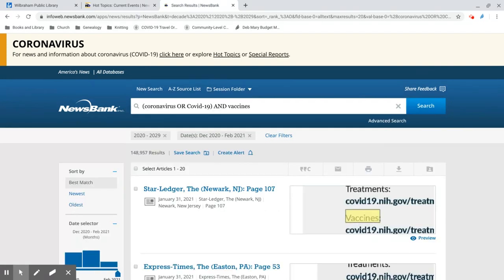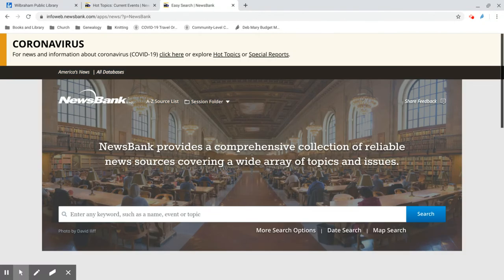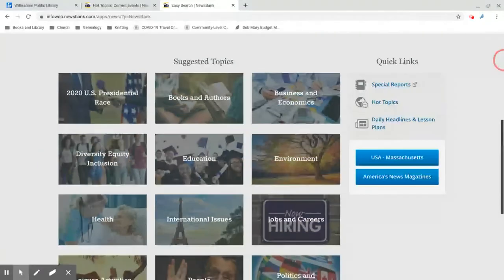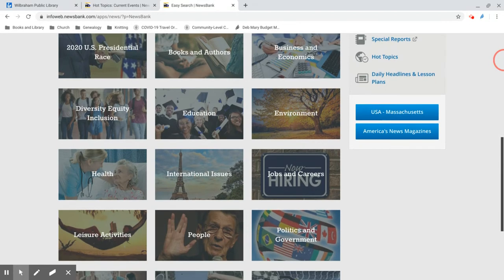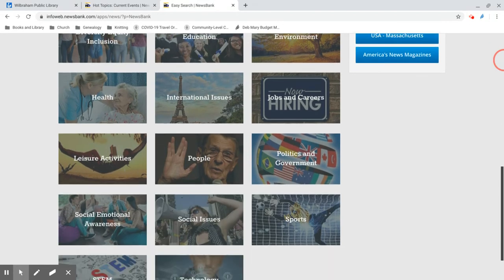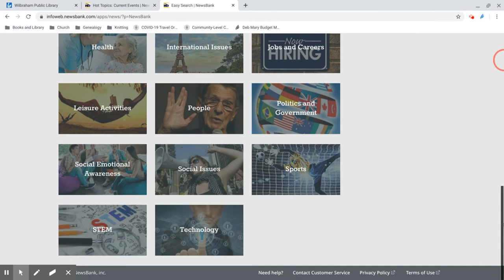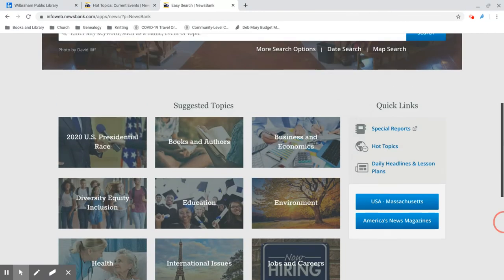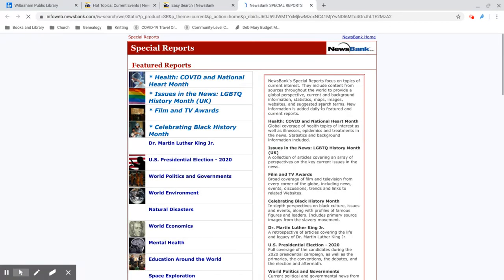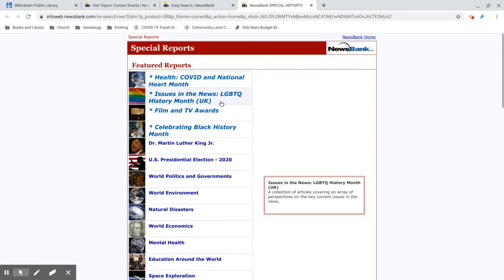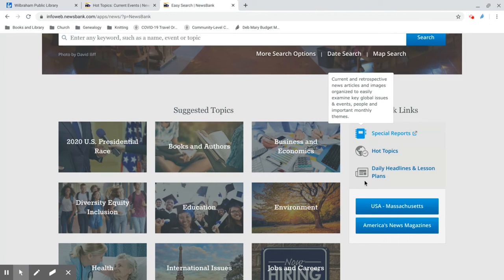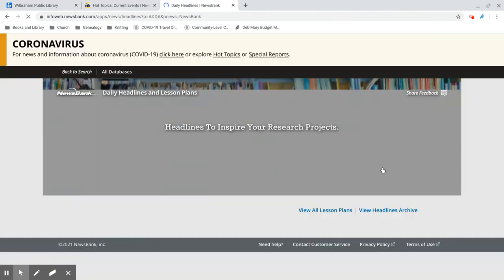Of course, there are many more topics that you can access in America's News. There are suggested topics down here, such as the U.S. presidential race, books and authors, business and economics, education, health, social issues, and much, much more. The quick links over here on the right include special reports with different featured reports of current events, and these daily headlines and lesson plans.